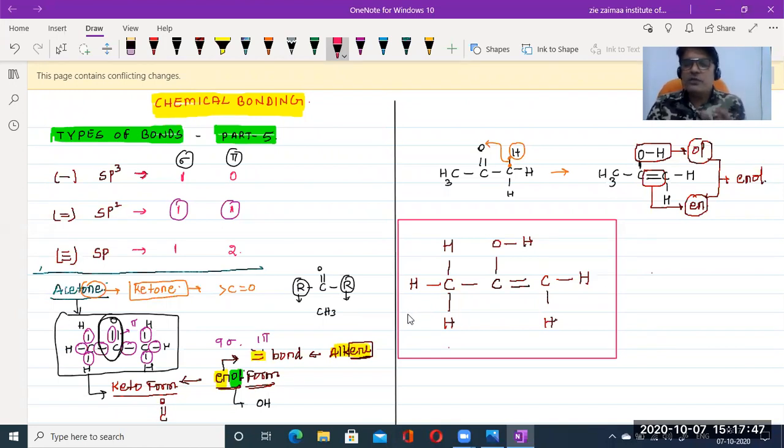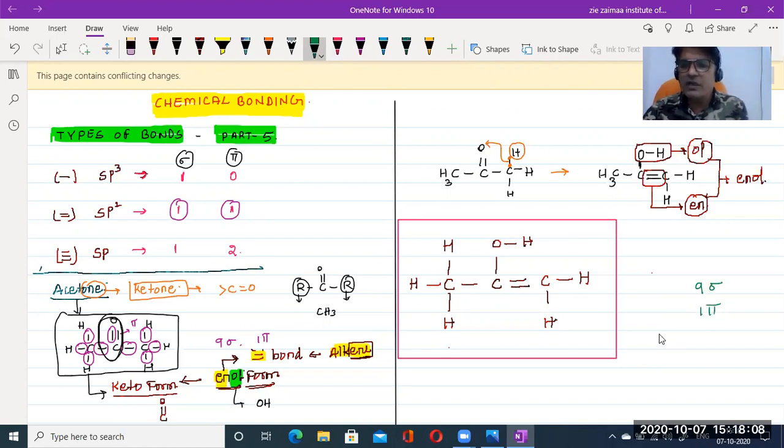Before going to find out the number of sigma bonds and pi bonds, we already know how many sigma bonds are there. See 1, 2, 3, 4, 5, 6, 7, 8, 9. Isn't it? So it contains 9 sigma bonds. How many pi bonds? See, out of that double bond, 1 sigma bond and 1 pi bond is there.